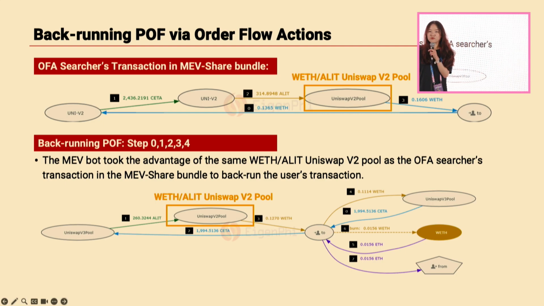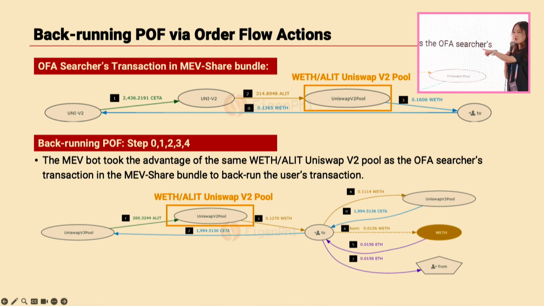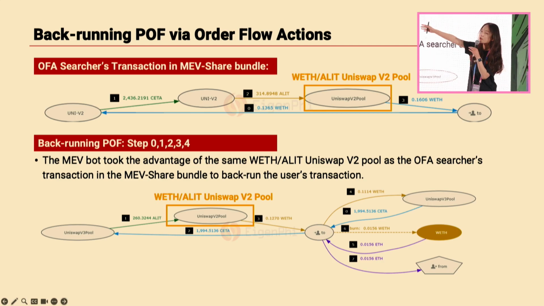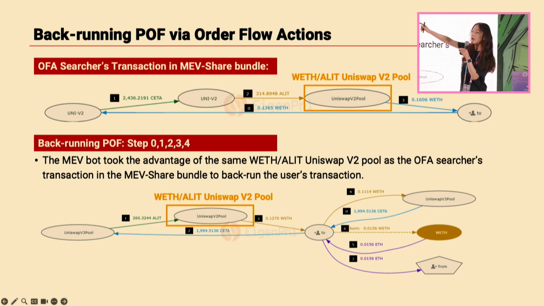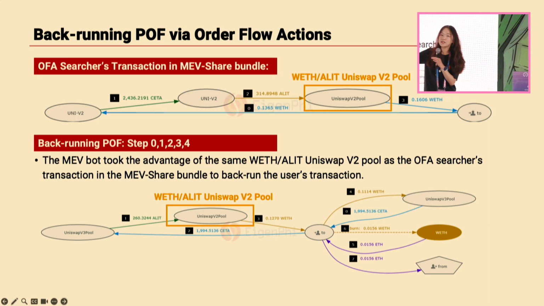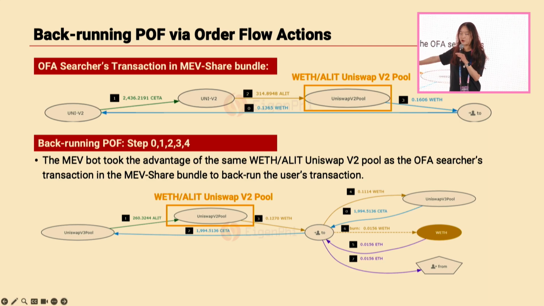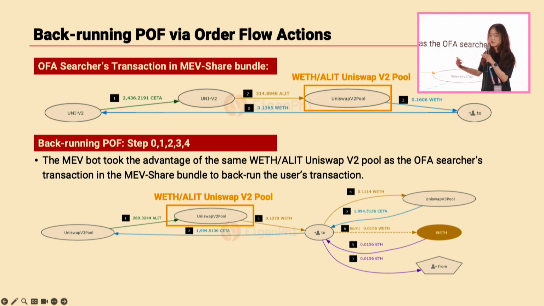It made a same-direction swap, just like the order flow auction searcher, so it also backruns the user transaction in that MEV-Share bundle. But the order flow auction searcher has to pay part of its MEV revenue back to the user, whereas for this backrun of the private order flow, all of the MEV revenue is taken by the searcher.